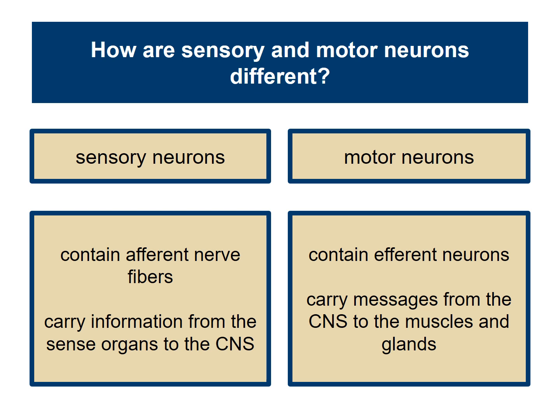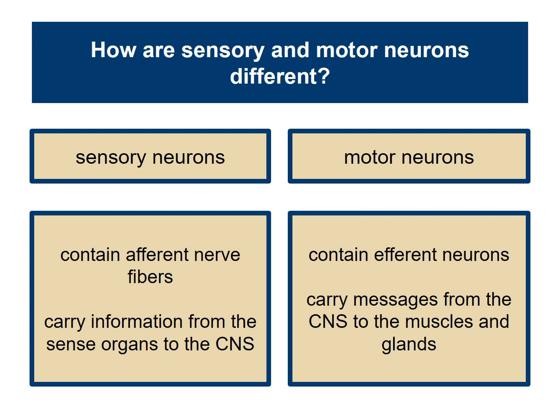So sensory neurons contain afferent nerve fibers. They carry information from the sense organs to the central nervous system. We haven't gotten into what the central nervous system is quite yet, but it consists of the brain and the spinal cord. So it carries information from the senses to the brain.